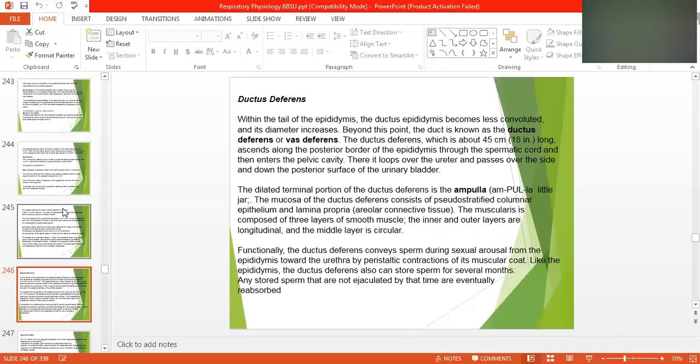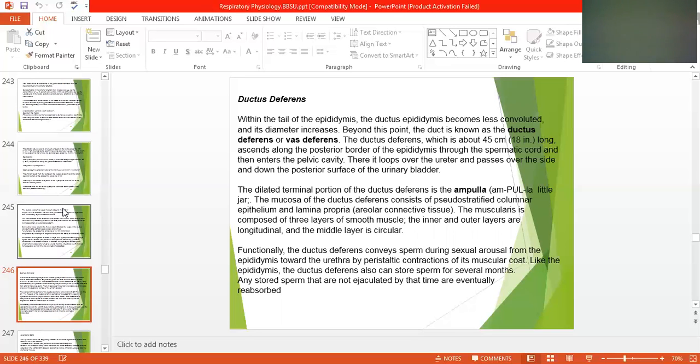Then it loops over the ureter and passes over the side and down the posterior surface of the urinary bladder. The dilated terminal portion of the ductus deferens is the ampulla.